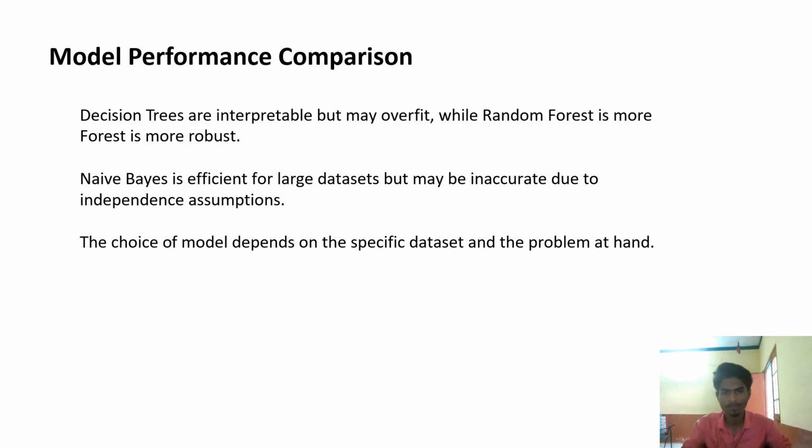The three models each have pros and cons. The advantages of the decision tree and random forest are the disadvantages of Naive Bayes, and vice versa. These models work according to the data sets, and accordingly they will work very accurately.